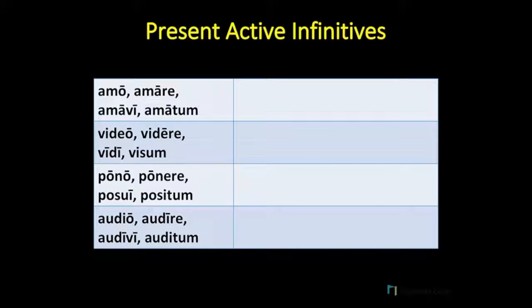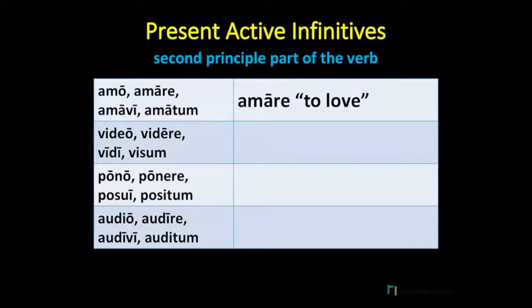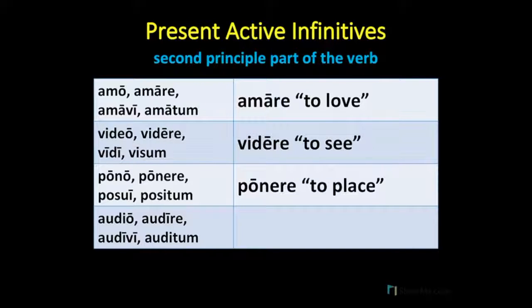Now, I should point out here that I have not given a separate example for the third conjugation io verbs, for example, facio or capio. This is because third conjugation io verbs will form their infinitives in exactly the same way as the rest of the third conjugation. To find the present active infinitive, you only need to look to the second principal part of the verb. So from amo, amare, we have amare. From video, videre, we have videre. From pono, ponere, we have ponere. And from audio, audire, we have audire.